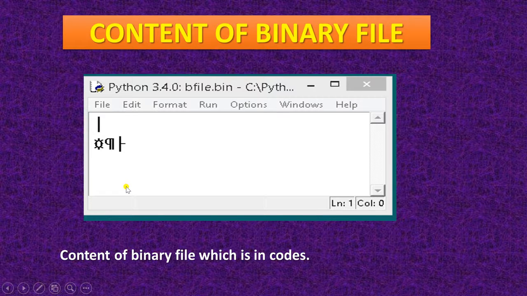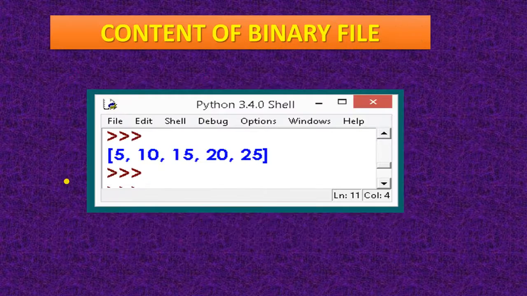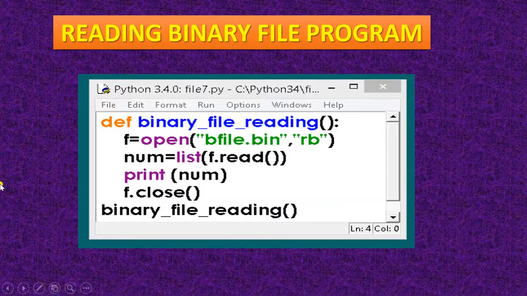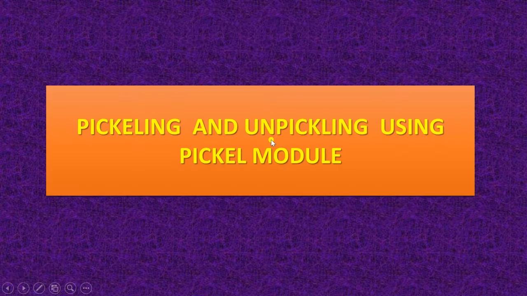Because the content of a binary file is in codes. And how will you read a binary file? If you want to read the binary file, then you have to use the f.read method. And this is a list, that's why you have to write the list. It will show the result in the form of a list. And here is the answer, the content of the binary file.